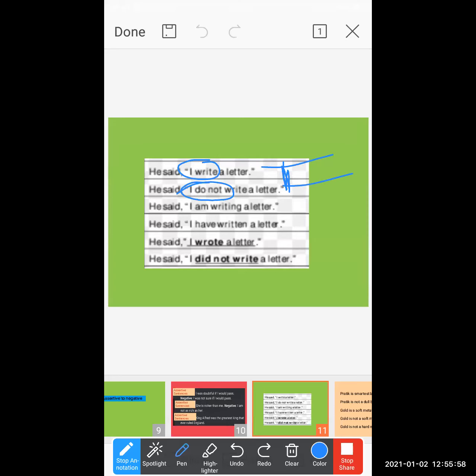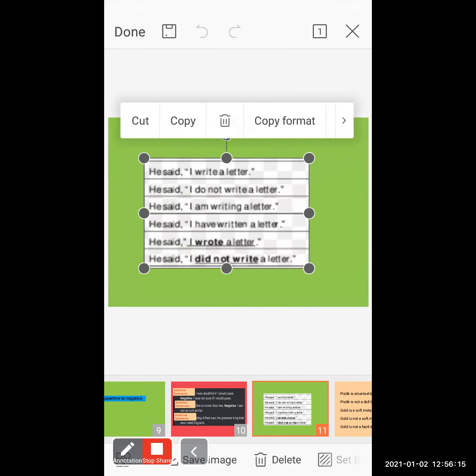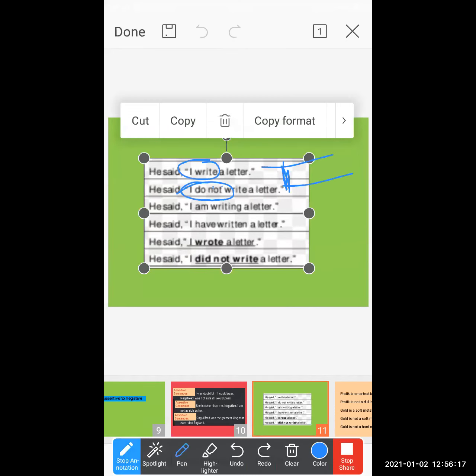If you want to do a sentence transformation, I have to use such kinds of words which show the sentence transformation without changing its basic meaning. I write a letter, this is the assertive. I want to change it to a transformation sentence. So what should I add over here? I do not stop writing a letter.